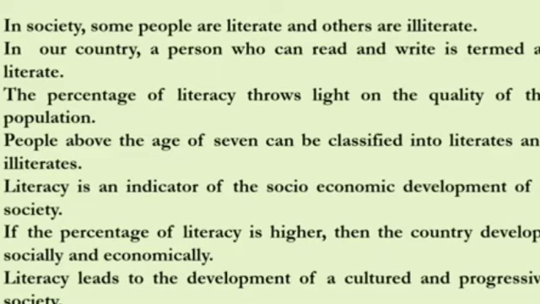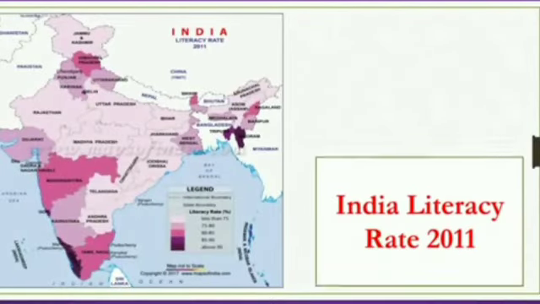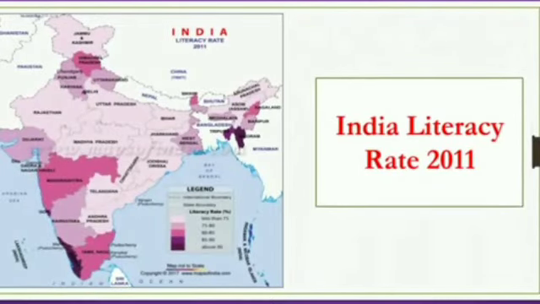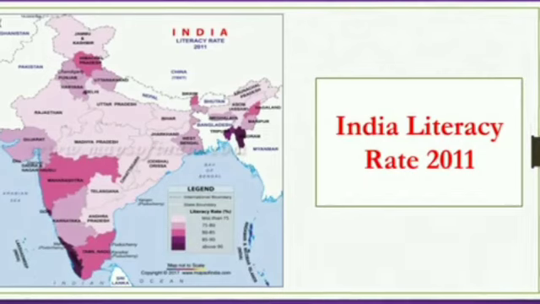People above the age of 7 can be classified into literate and illiterate. Those who are literate are indicators of the social and economic development of the society. Yes or no? Children, when there is literacy, automatically social and economic development takes place, and hence it leads to development of a cultural and progressive society.